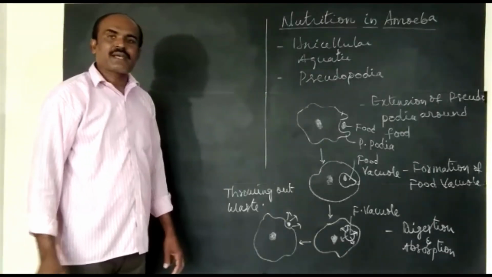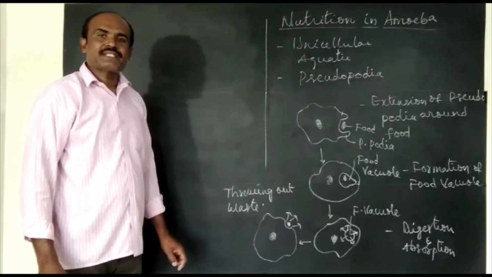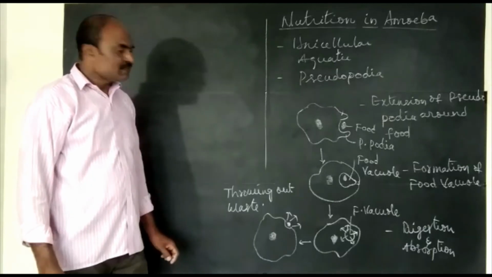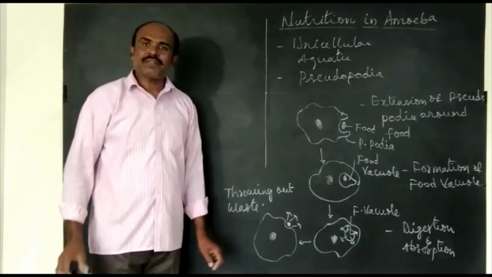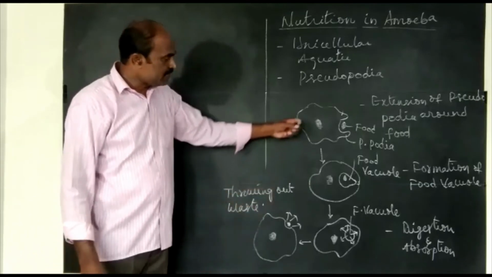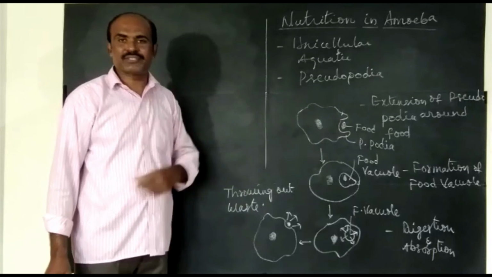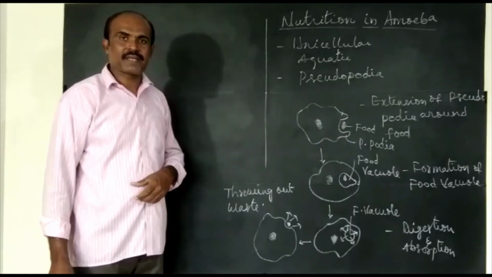I think saprophytic nutrition is different, heterotrophic nutrition is different. See, examples of heterotrophic nutrition we have studied: amoeba, paramecium, and human digestive system, human digestion.